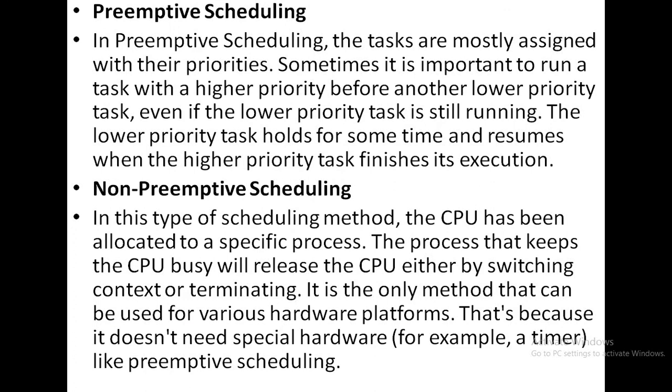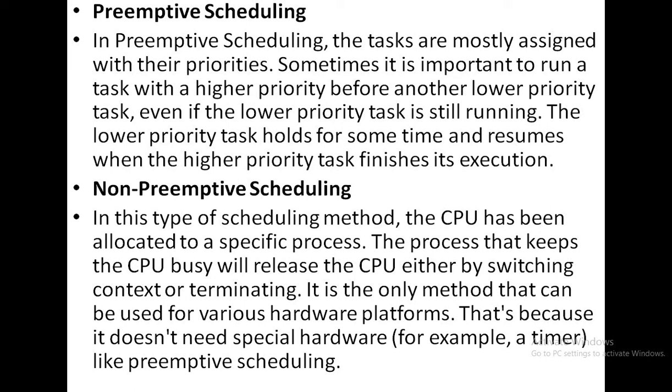So here are the notes regarding preemptive CPU scheduling and non-preemptive CPU scheduling. In preemptive scheduling, the tasks are mostly assigned their priorities. Sometimes it is important to run a task with a higher priority before another lower priority task, even if the lower priority task is still running. The lower priority task holds for some time and resumes when the higher priority task finishes its execution.